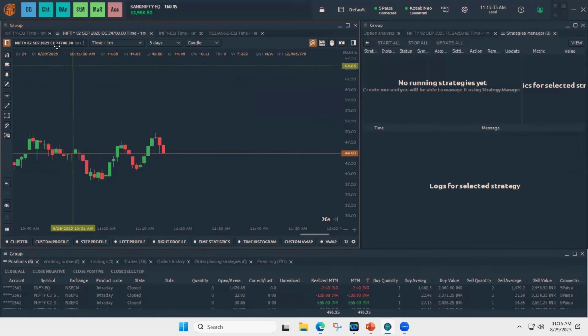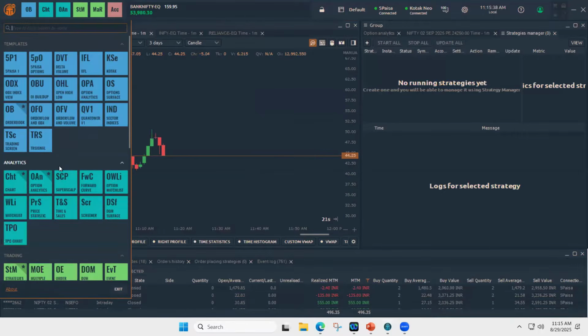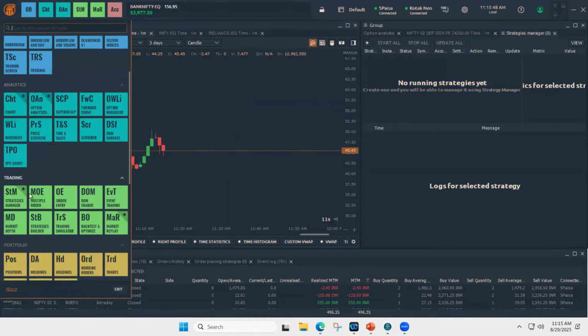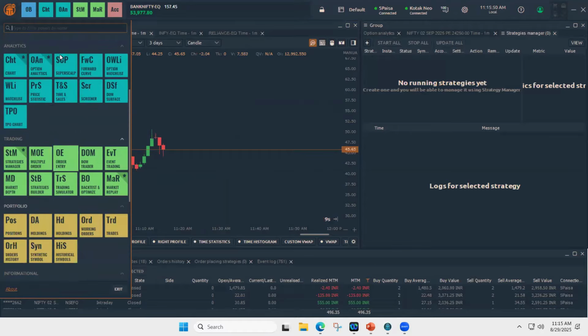So at this moment, from here we can see a lot of templates. But in this example, we are using the chart panel and the strategy manager panel, which I already bookmarked from here, and the order book panel.